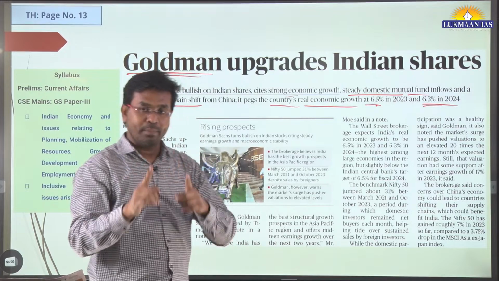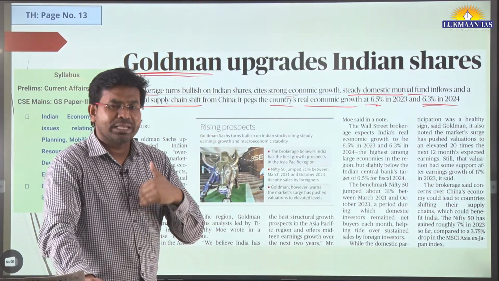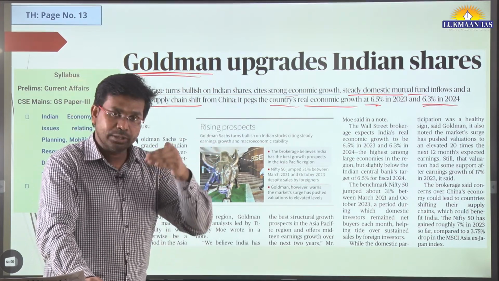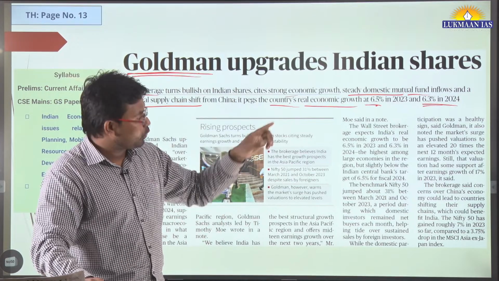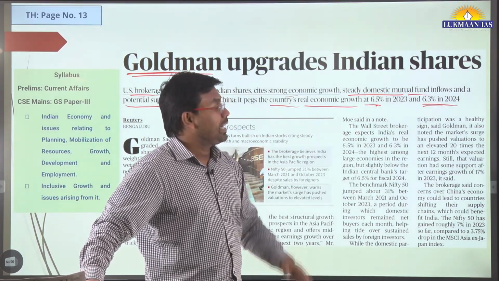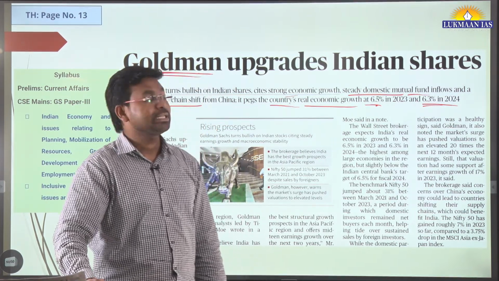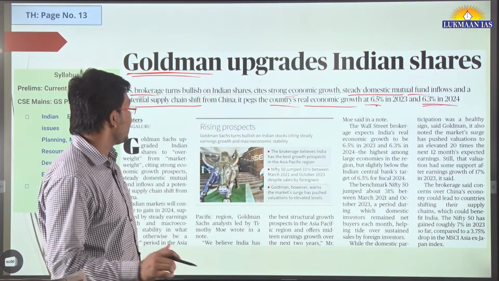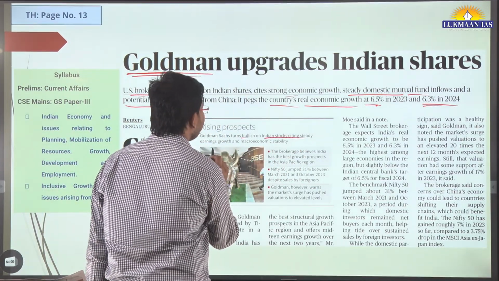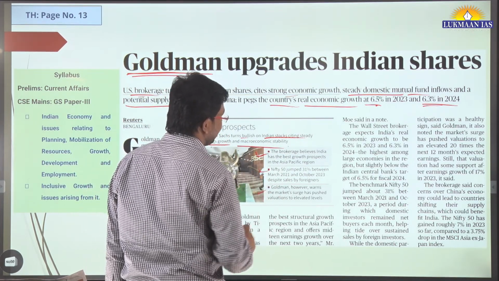According to Goldman, which is a brokerage firm in the USA and also a bank, the Indian economy is going to grow at a rapid pace: 6.5% for 2023, and 6.3% GDP growth in 2024. Goldman Sachs turns bullish on Indian stocks, citing steady earnings growth and macroeconomic stability. They have said many things.